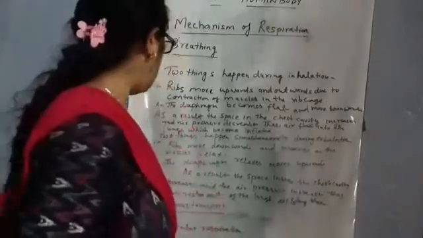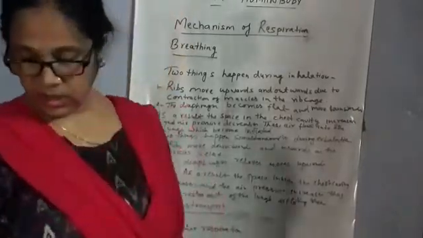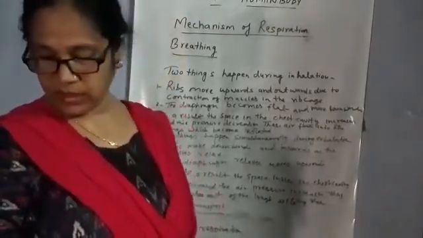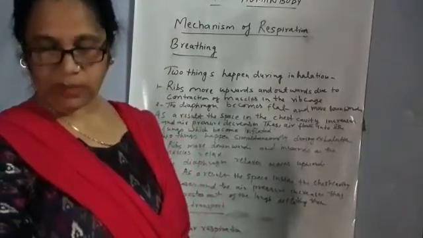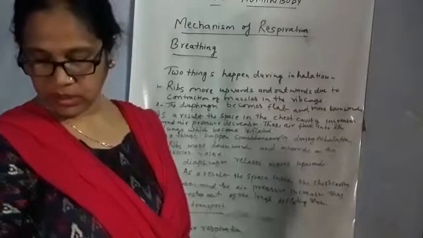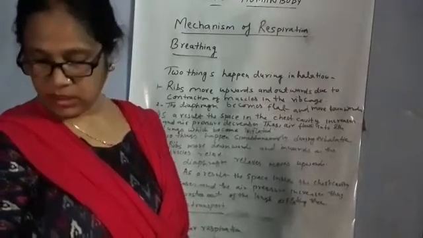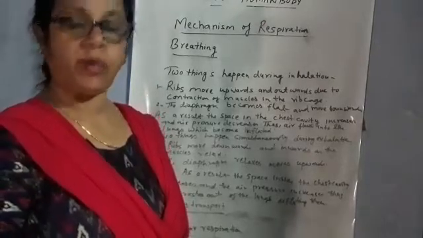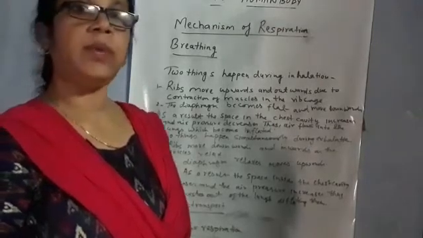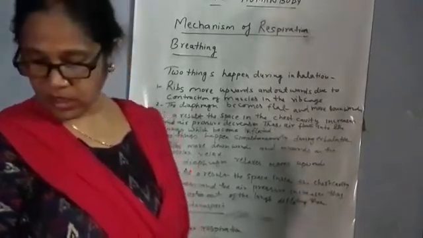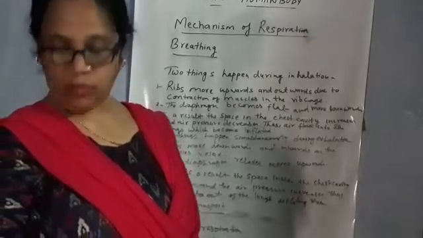Now, cellular respiration. In the cell, a series of chemical reactions takes place which break down glucose into carbon dioxide and water, and energy is released. The energy is stored in the form of ATP. The carbon dioxide combines with the hemoglobin and forms carbohemoglobin.